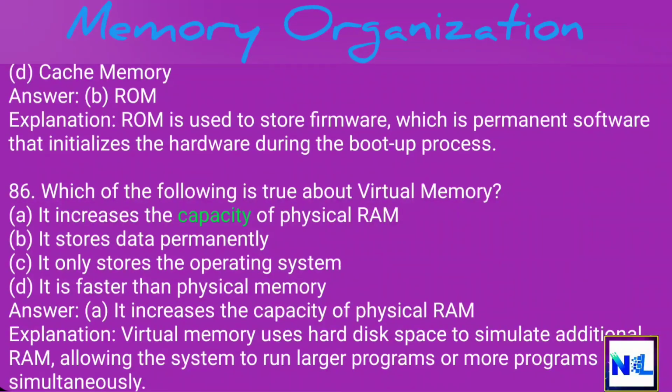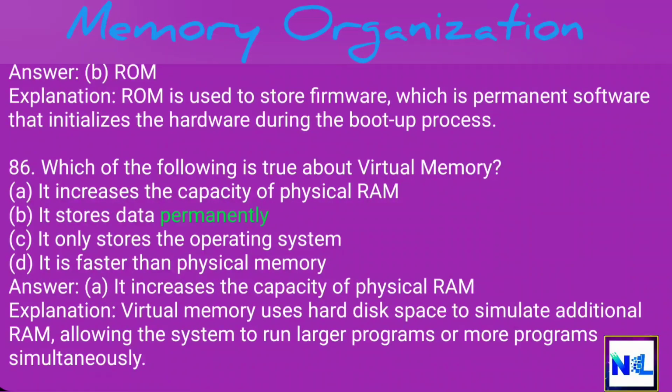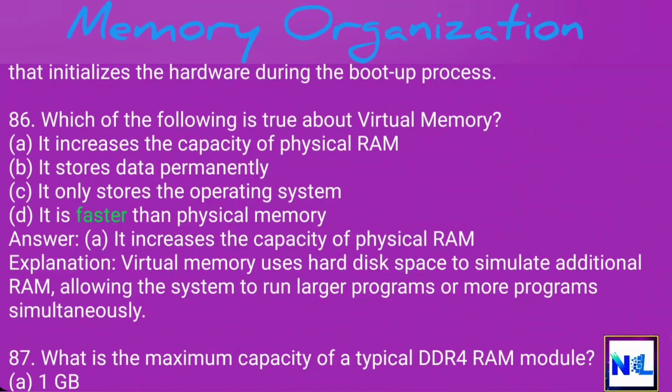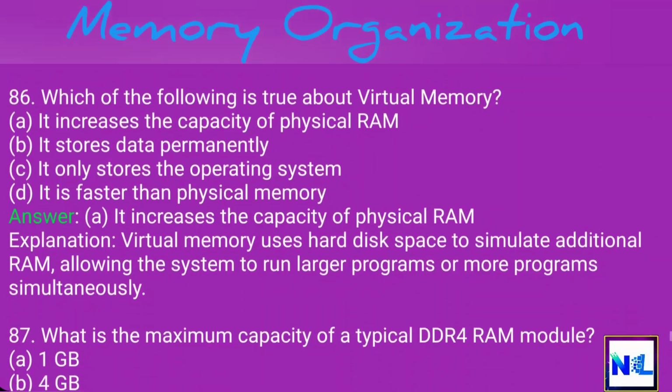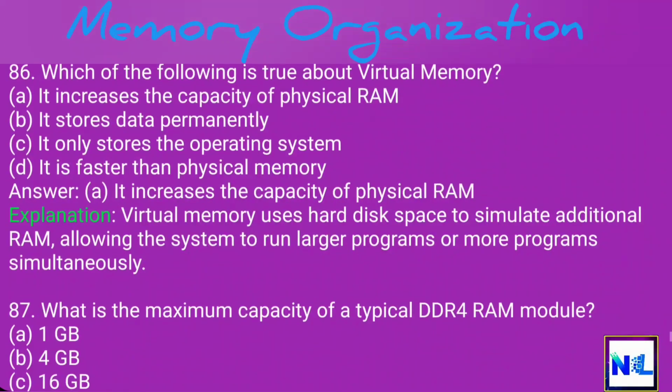A. It increases the capacity of physical RAM. B. It stores data permanently. C. It only stores the operating system. D. It is faster than physical memory. Answer: A. It increases the capacity of physical RAM. Explanation.